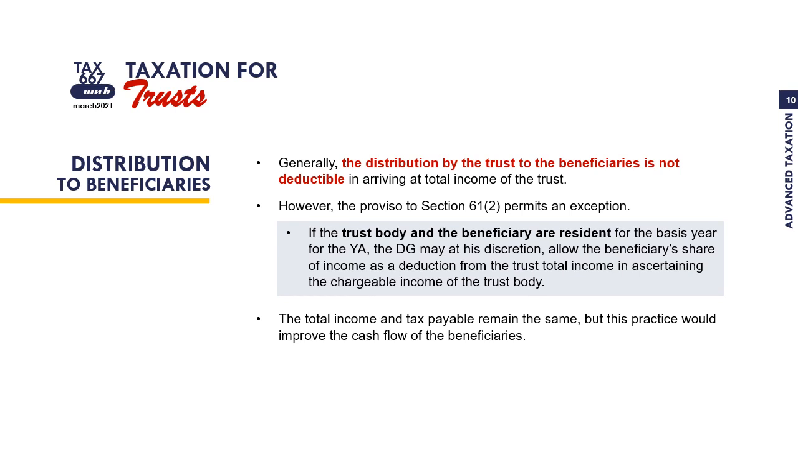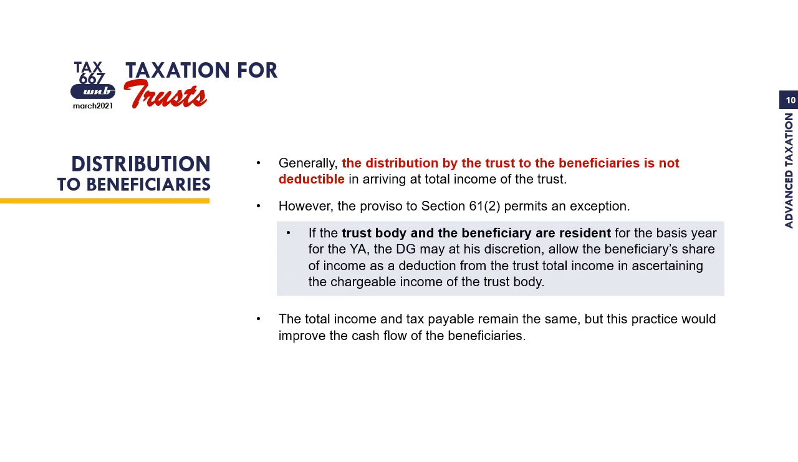Hi guys, we are still at chapter 2, Taxation for Trust, and in the second part of the video, we are going to focus on the distributions to beneficiaries. Before this, we have already discussed that if the trustee made a distribution to beneficiaries which is not an annuity, it is not deductible.